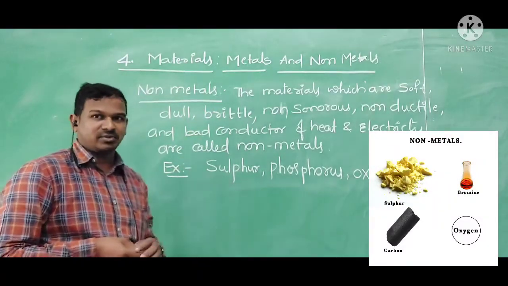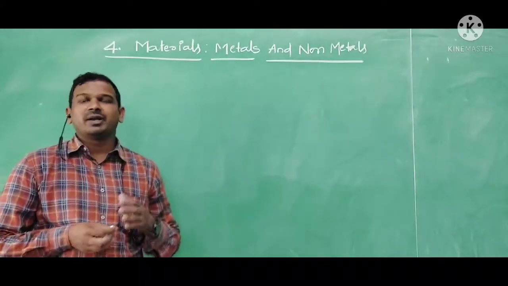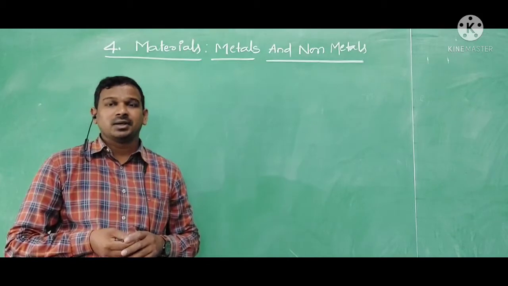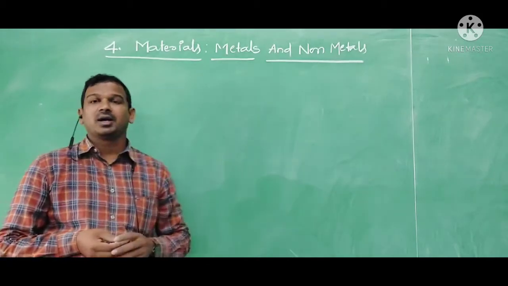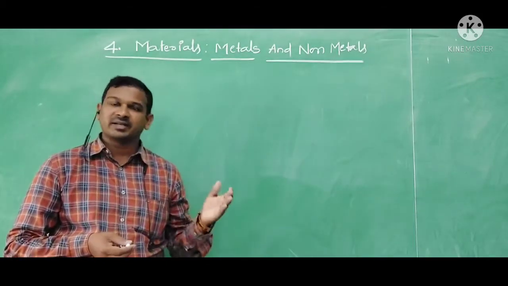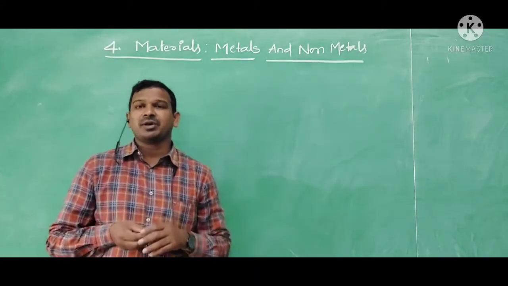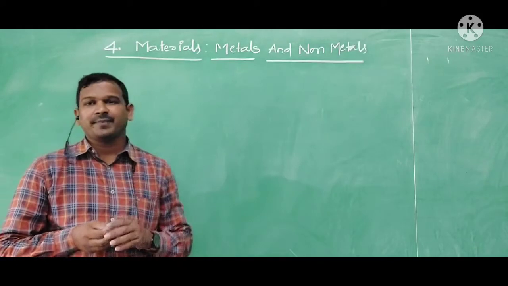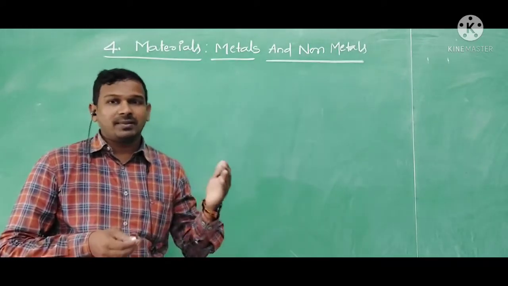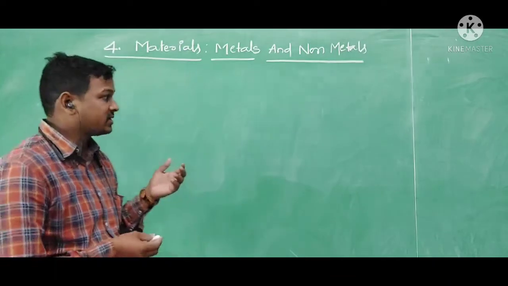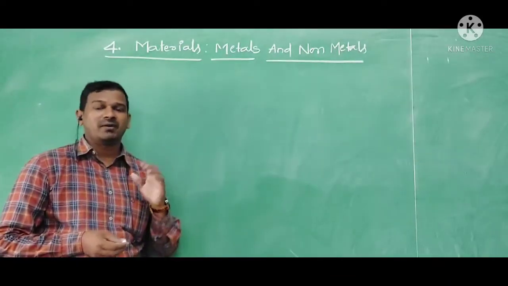So these are the examples. We divided the materials into metals and non-metals. Now we are going to study the physical properties of metals as well as non-metals. Based upon these physical properties, we can identify which are metals and which are non-metals. So let's discuss them individually one by one.